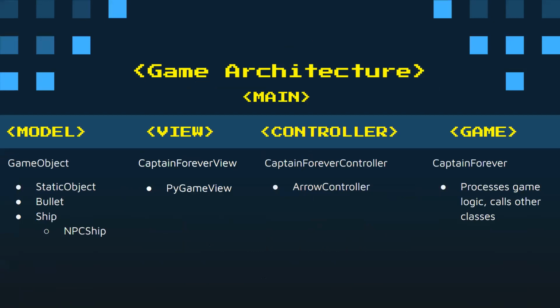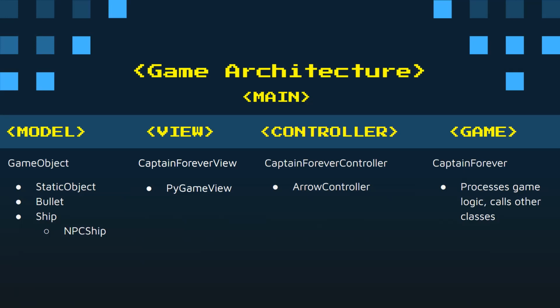Our game architecture consists of the MVC architecture from Sofdes. First, the executed file to run the game is called main. And within main, our view, controller, and game classes are initialized. The game class consists of all of our game logic, and it manipulates our models and displays them on the screen, which is determined by view.